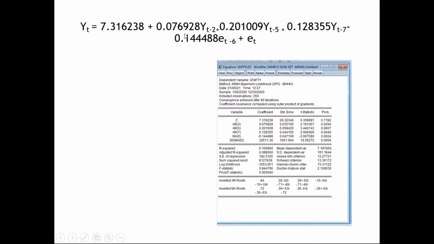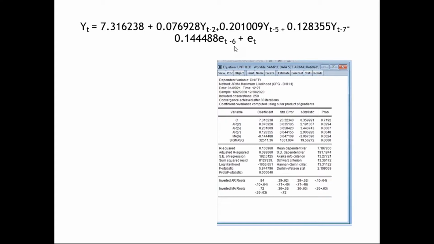Plus the coefficient of AR2 times Yt minus 2, because it is AR2, the second lag, plus the coefficient of AR5 plus the coefficient of AR7 times Yt minus 7, plus the coefficient of MA, that is, actually it should be et minus 6.